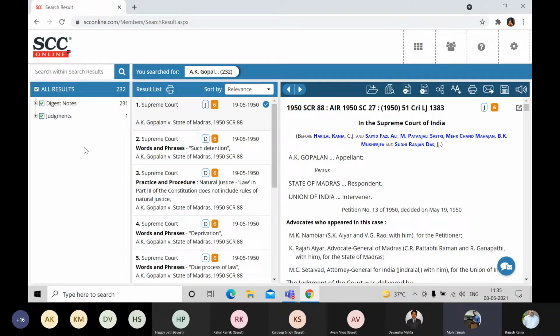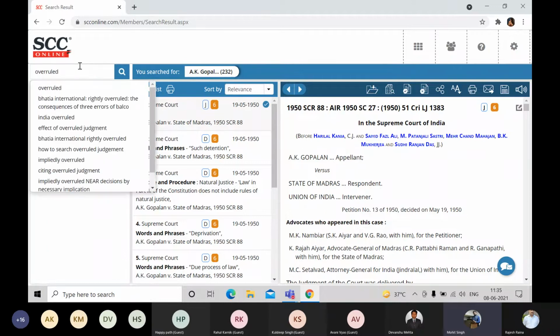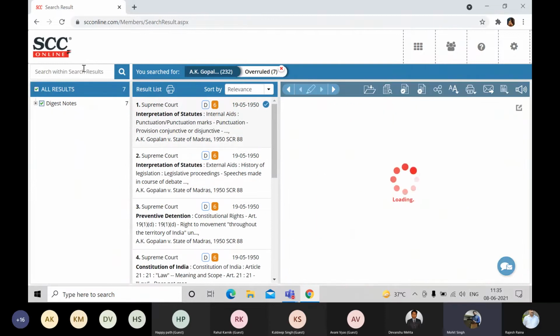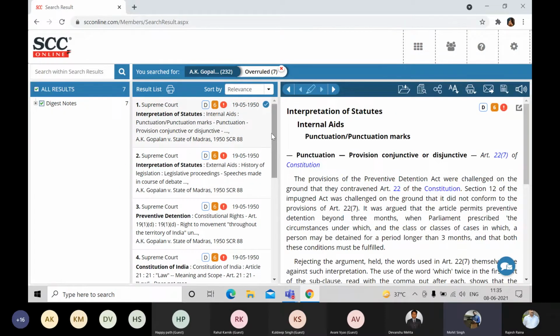So for an example, we would like to find what all points of law of AK Gopalan have been struck down now, have been overruled. So what we can do is we can open this case via find by party name. We can go to search within search result on the top and we'll type overruled over here and it will give me all those results in which the law points which were decided have been struck down. There you go. We always mark those digest notes or those points with the red exclamatory mark.